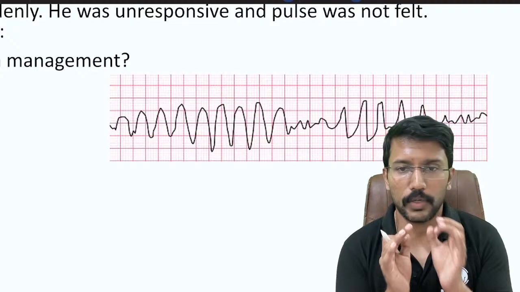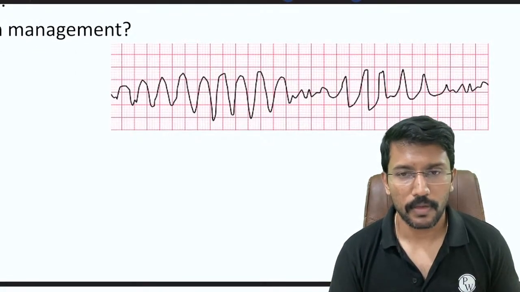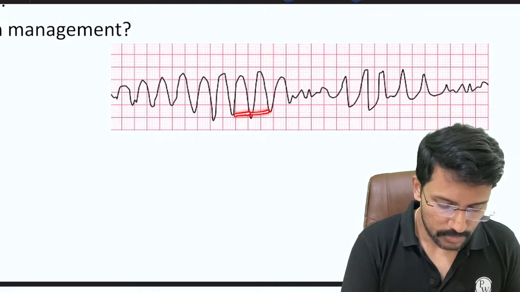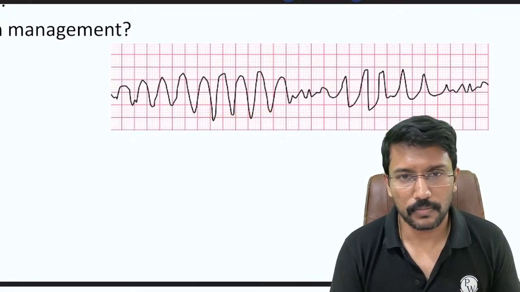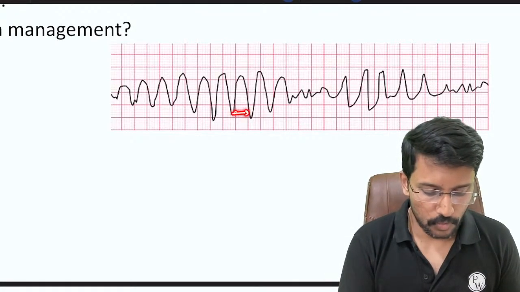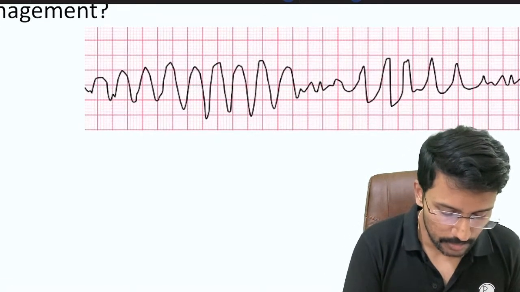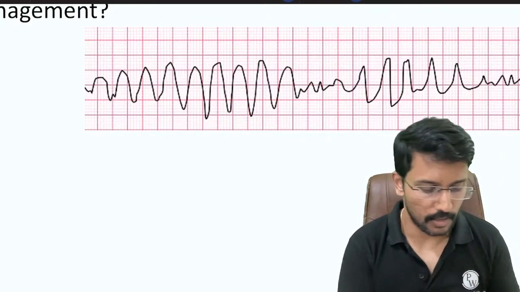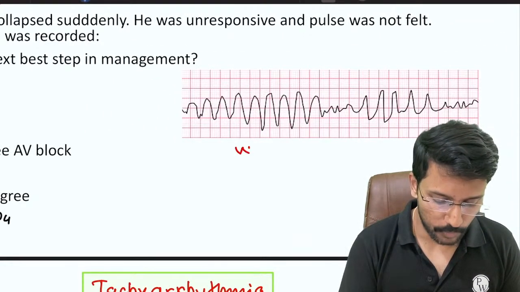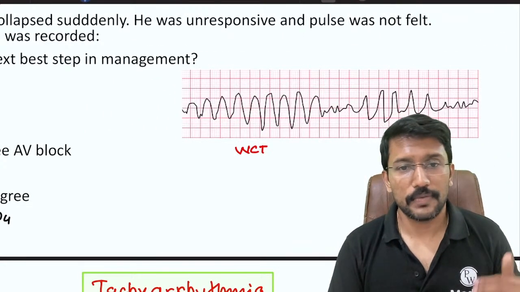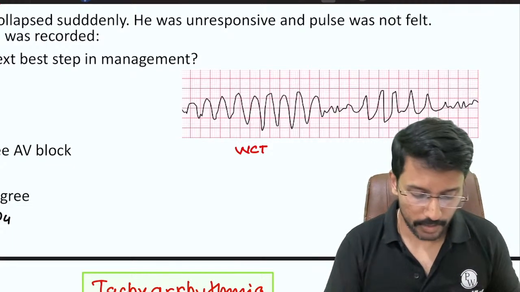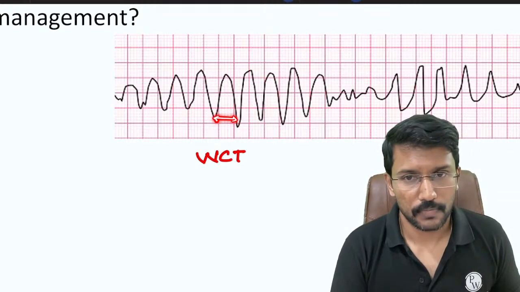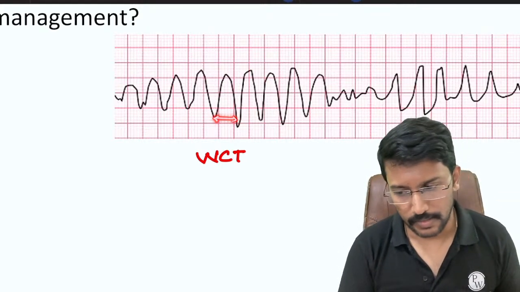Now looking at this ECG, what is our first step whenever we have an ECG of arrhythmia? To decide whether it is wide complex or narrow complex, right? So when you look at these QRS complexes, are they wide or narrow? This is one QRS complex. It is clearly wide. It is almost taking 6 small squares. Anything more than 3 small squares is wide complex tachycardia. So the first step is done. We are having wide complex tachycardia. Please don't get confused, we read from here to here as one QRS complex. Yes, it is wide complex tachycardia.